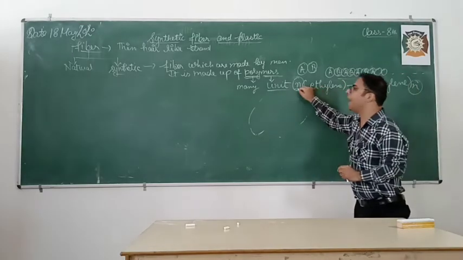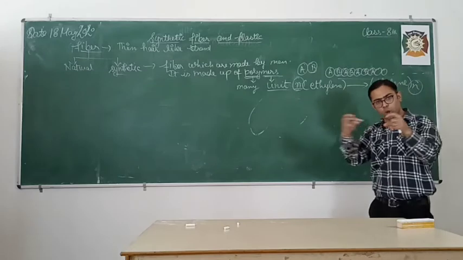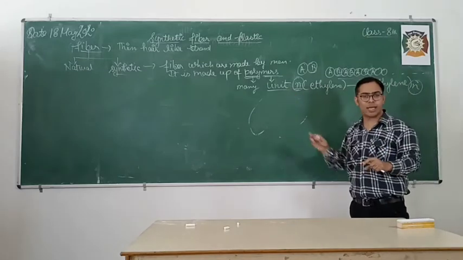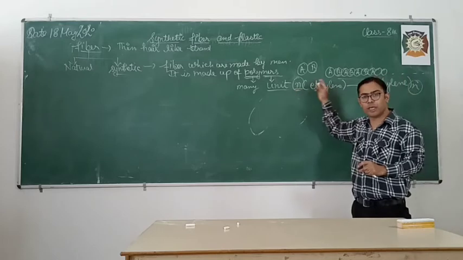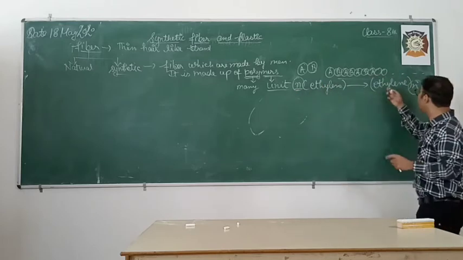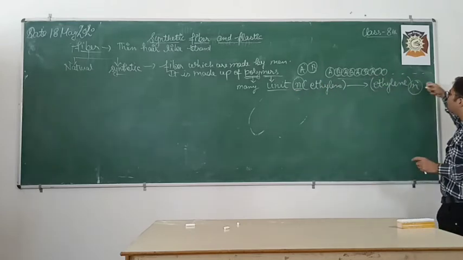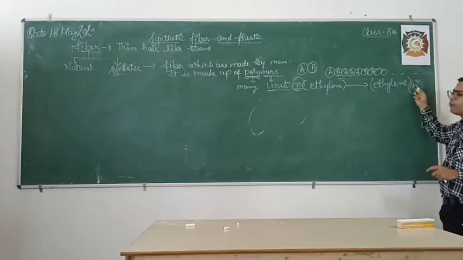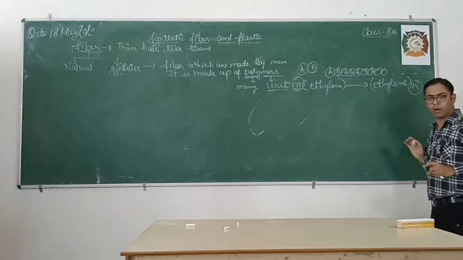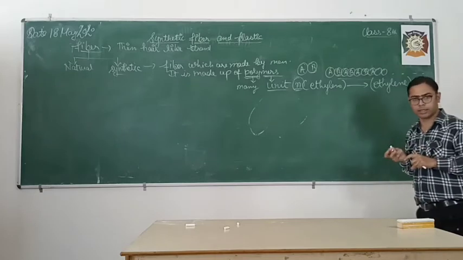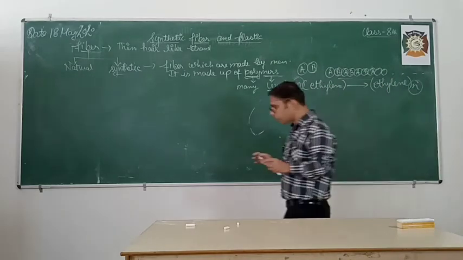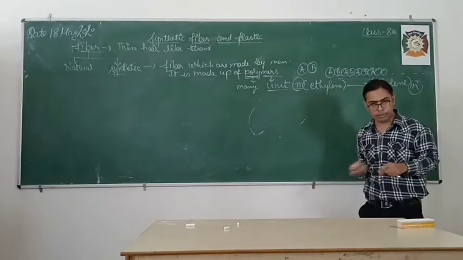That means N number of ethylene molecules joining together. If 2 is there, then 2 molecules of ethylene joining together. If 3 is there, 3 molecules joining together. So what happened? They form a large chain, and that's why I have written N at the bottom. Here N molecules are connected or joined together. Is it clear to everyone? Now it is an example of polymer.